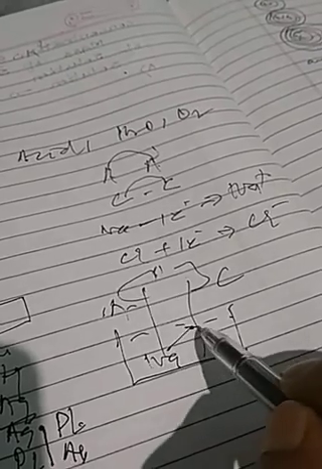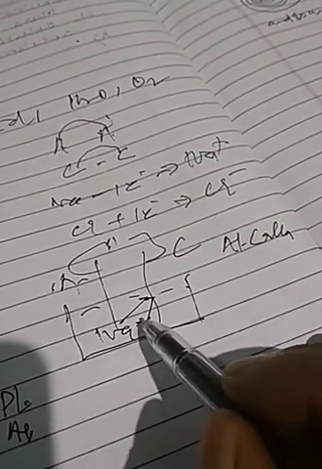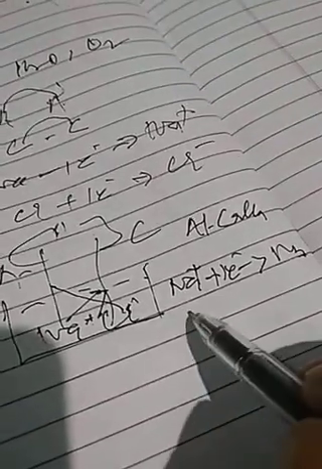If this is your anode, this is your cathode, this sodium ion will migrate to cathode, and at cathode what will happen? This sodium ion will gain one electron and become neutral. Similarly, this chloride ion will migrate towards anode.